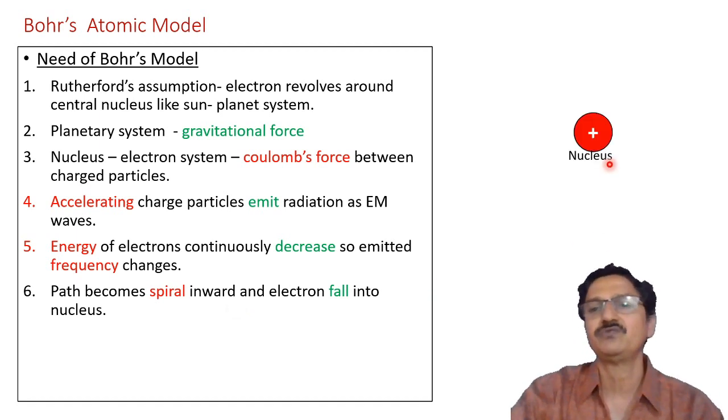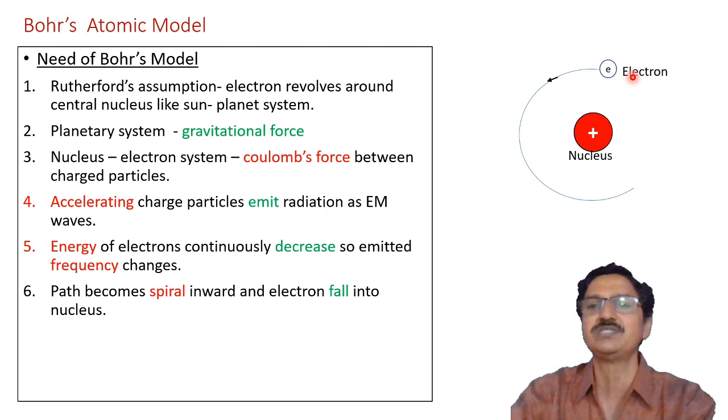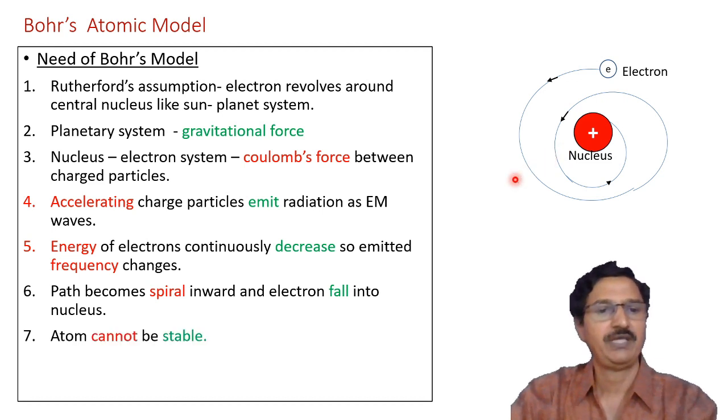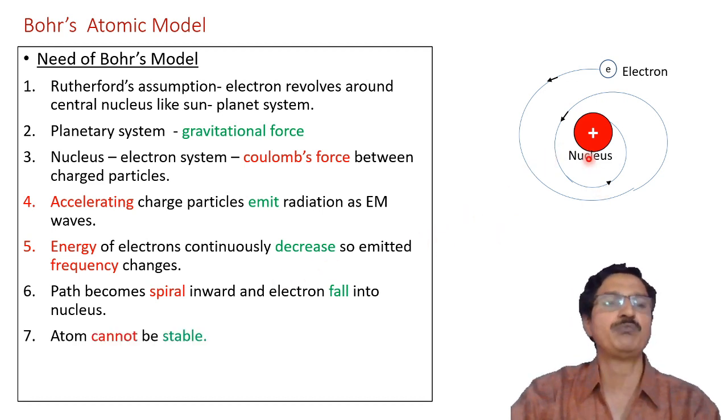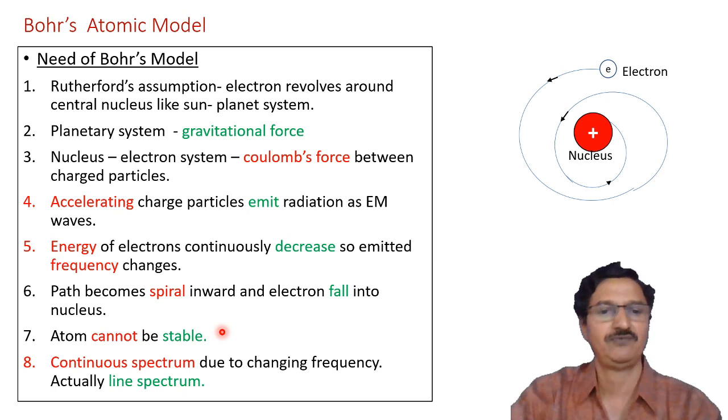Here in the diagram we can see a positively charged nucleus and an electron revolving around it. First the path is circular. As the energy goes on decreasing, the path becomes a spiral with decreasing radius, and finally it enters the nucleus. Hence with Rutherford's model, the atom cannot be stable, and that required a new concept.